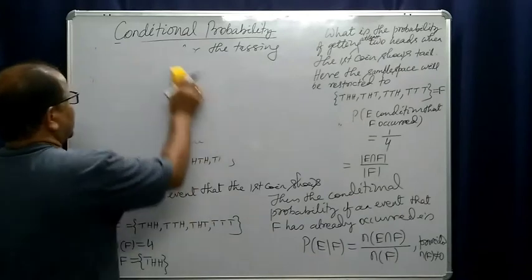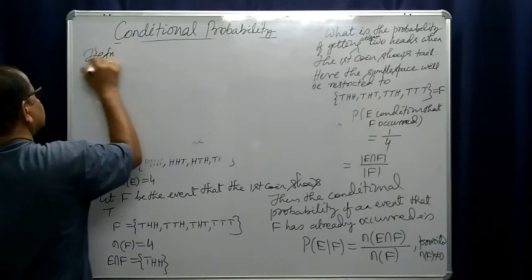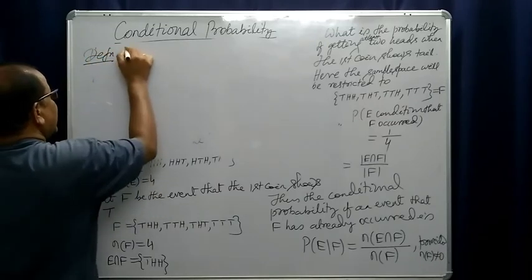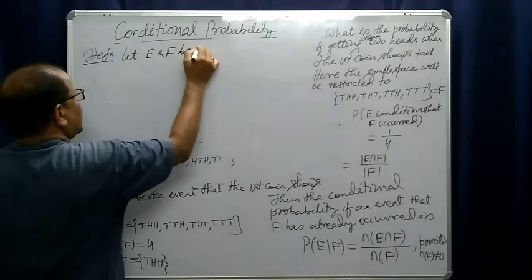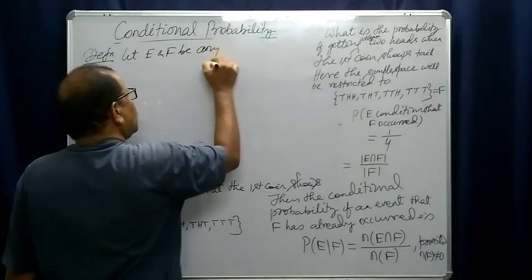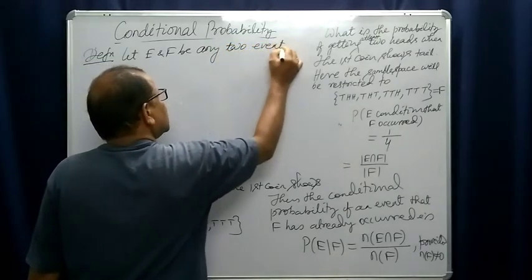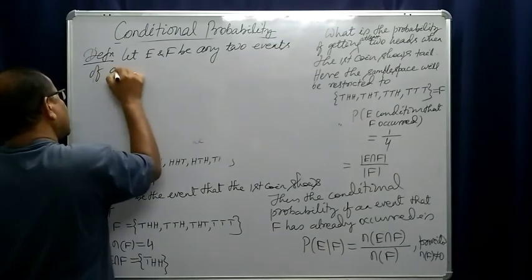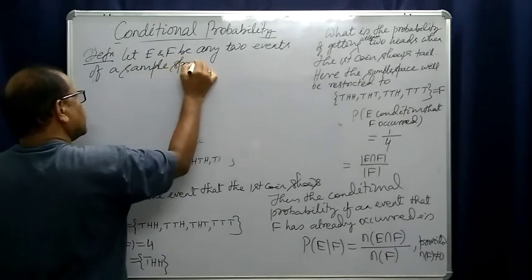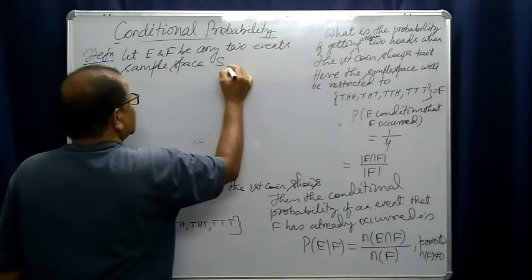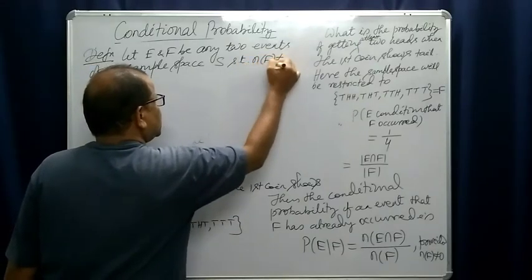So we may give the definition of conditional probability. Definition: let E and F be any two events of a sample space S such that cardinality of F is not zero.